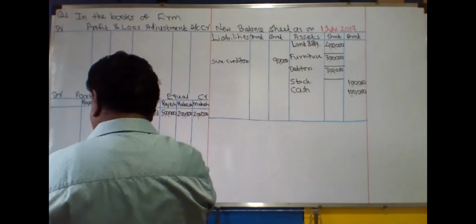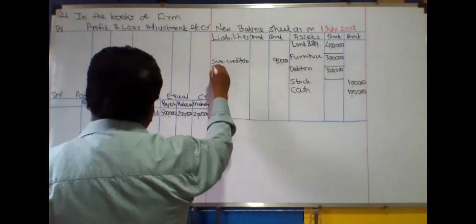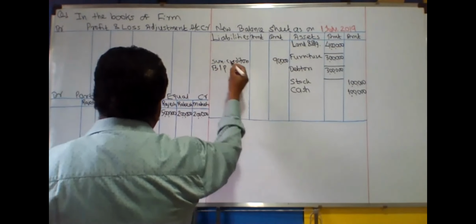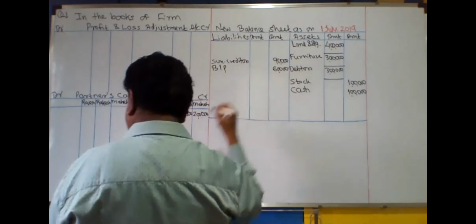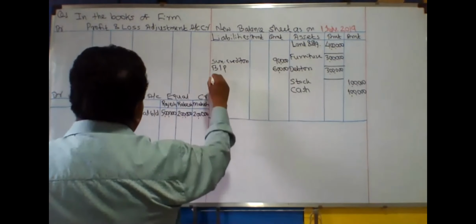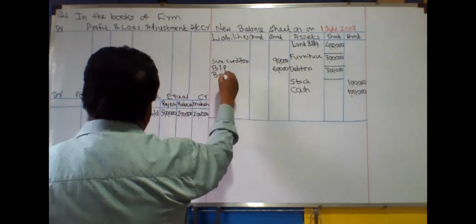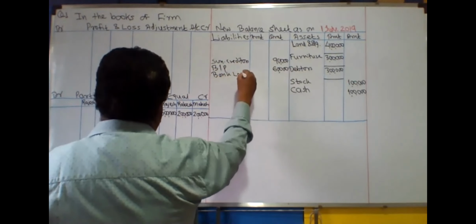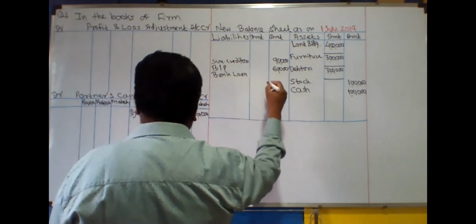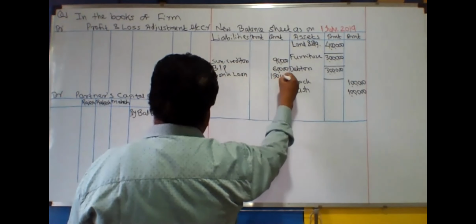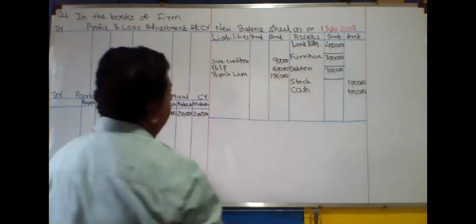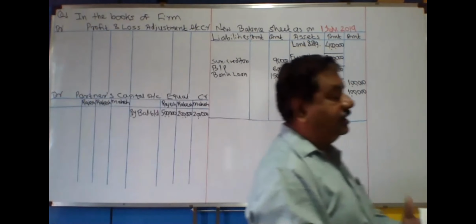Then bills payable, I'm writing B/P as the short form, 60,000. Bank loan, liability side, amount is 1,50,000. So in this way, all the assets and liabilities are recorded.